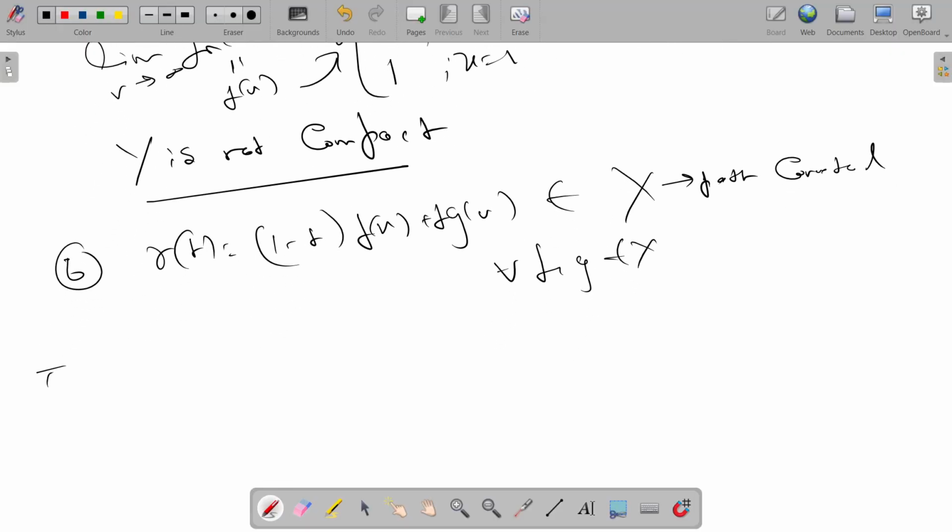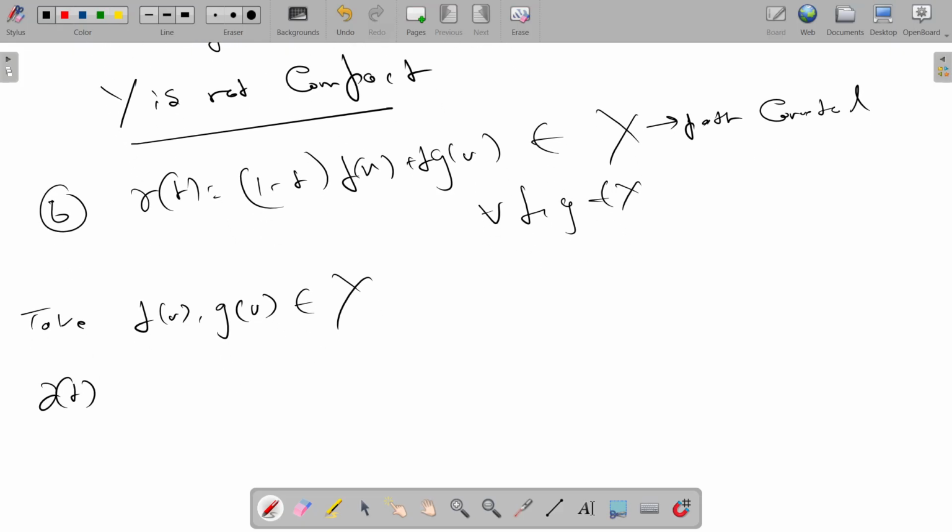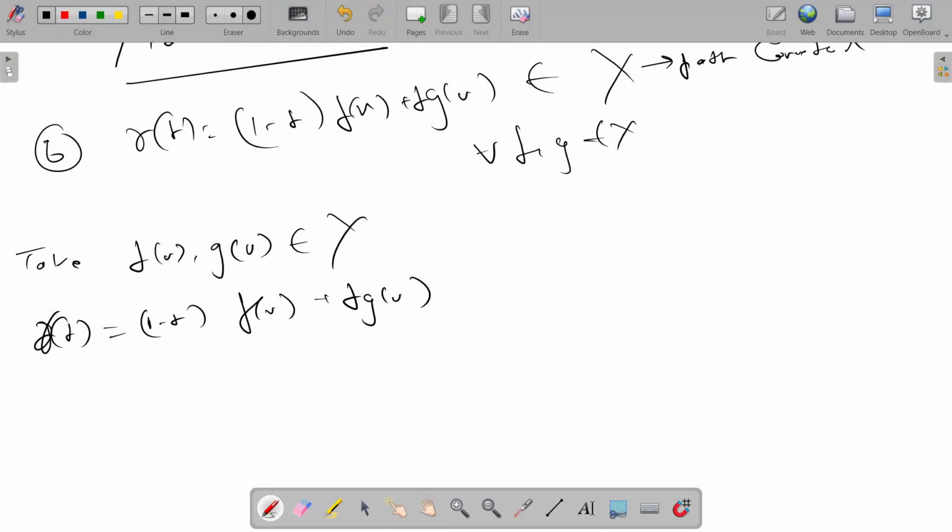So take f(x), g(x) belonging to Y. Once again, we define gamma(t) as (1-t)f(x) + t g(x). Now for any t, let's take the norm.